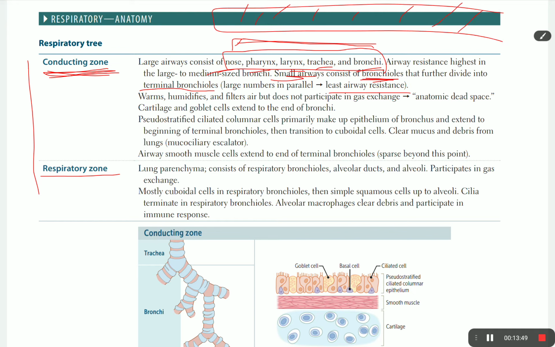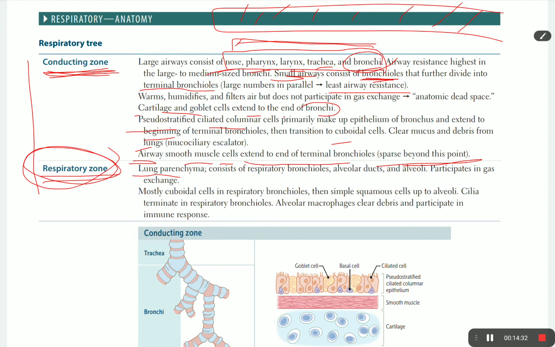Cartilage and goblet cells extend to the end of the bronchi, as we said before. That's why it is highly resistant. Stratified ciliated columnar cells primarily make up the epithelium of a bronchus and extend to the beginning of the terminal bronchioles. Then it transitions to cuboidal cells, clara cells, which secrete mucus-clearing substances. Airway smooth muscle cells extend to the end of the terminal bronchiole and spare beyond this point. Okay, so let's go to the respiratory zone, the area where gas exchange happens.